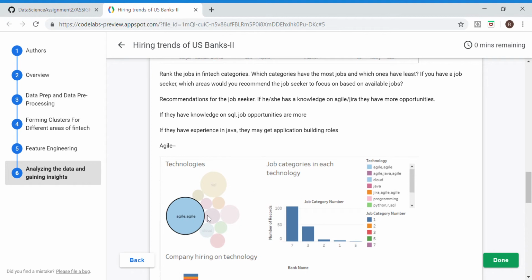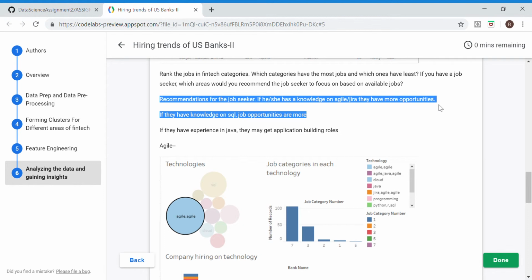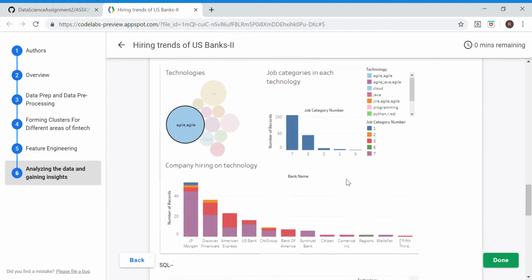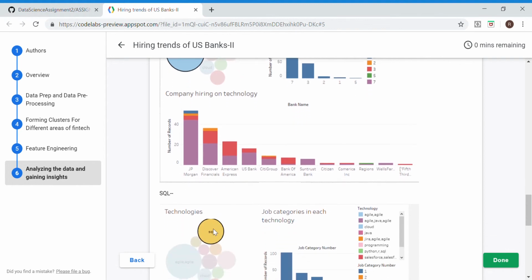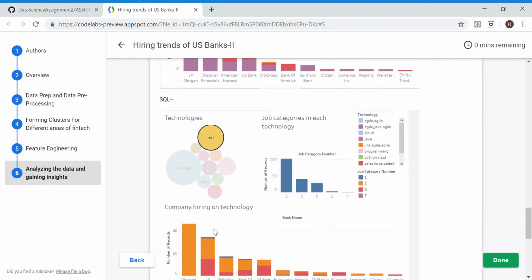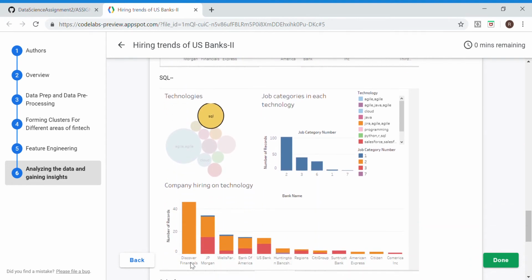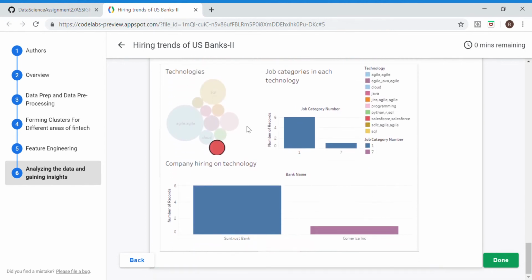Then this was something that we did out of the box. We created recommendations for job seekers. For example, if a candidate wants to focus on agile technology, he can focus on JP Morgan and Discover Financial, which come out to be the highest in hiring for those technologies. For SQL, candidates should target banks like Discover Financial and JP Morgan, and for Salesforce, people should target SunTrust and Comerica Incorporated. So that was something else that we did apart from the normal thing.